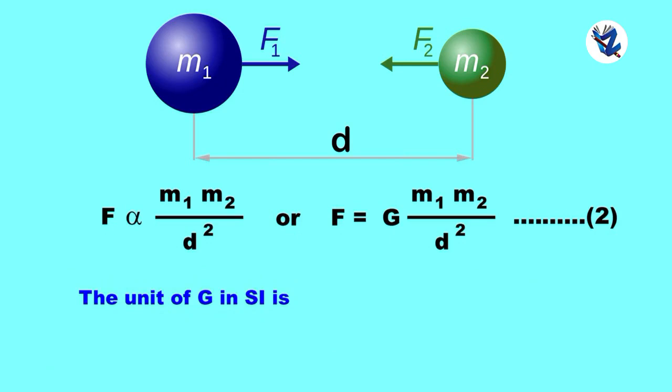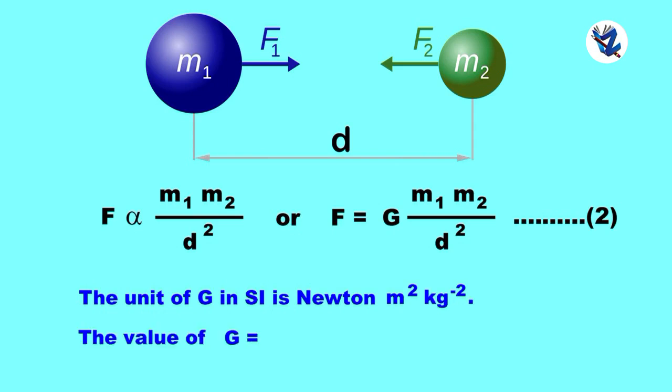The unit of G in SI is Newton meter square per kg square, and the value of G is 6.673 into 10 raised to minus 11 Newton meter square per kg square.